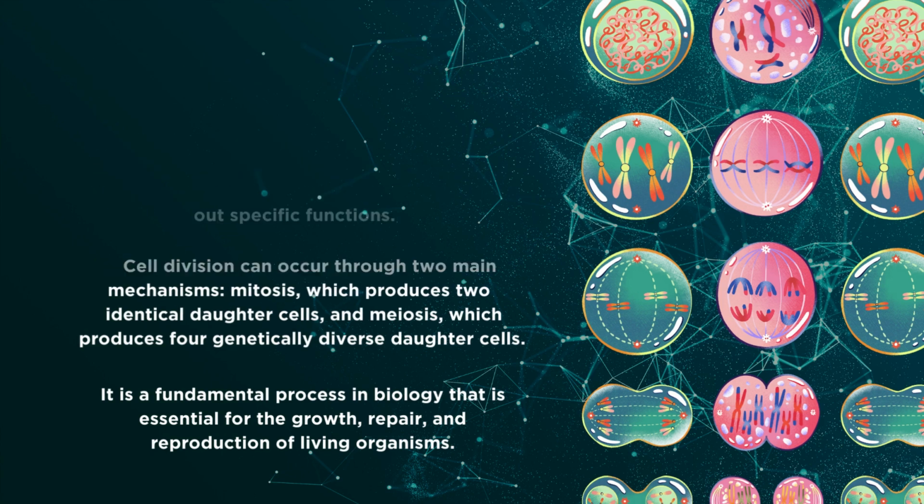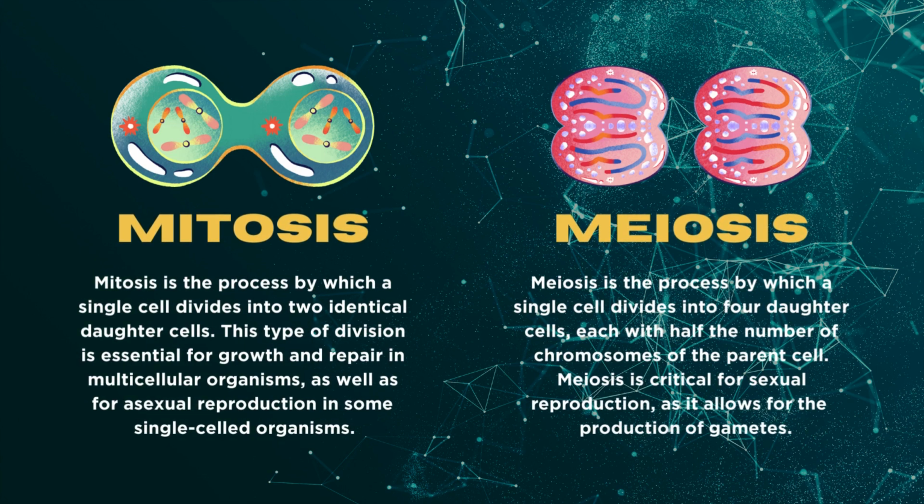Mitosis is the process by which a single cell divides into two identical daughter cells. This type of division is essential for growth and repair in multicellular organisms, as well as for asexual reproduction in some single-celled organisms. And meiosis is the process by which a single cell divides into four daughter cells, each with half the number of chromosomes of the parent cell. Meiosis is critical for sexual reproduction, as it allows for the production of gametes.